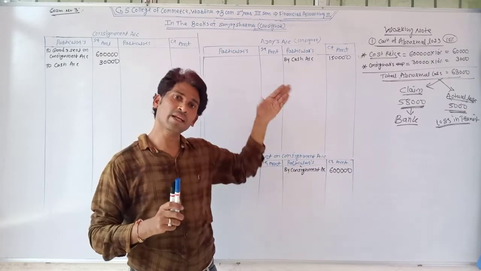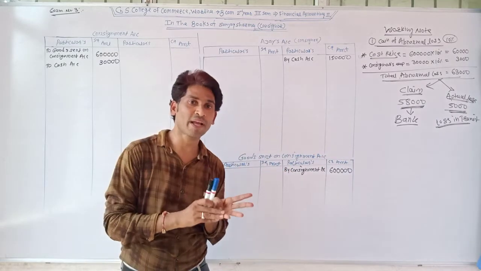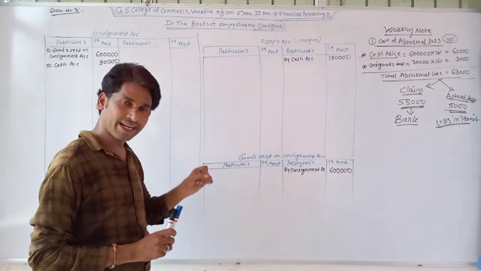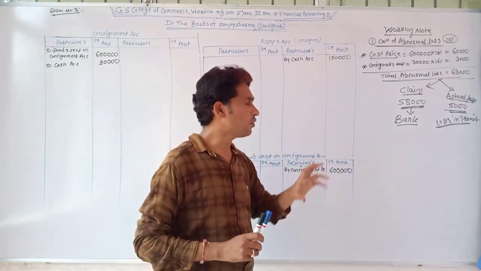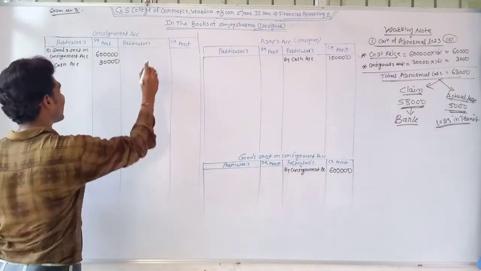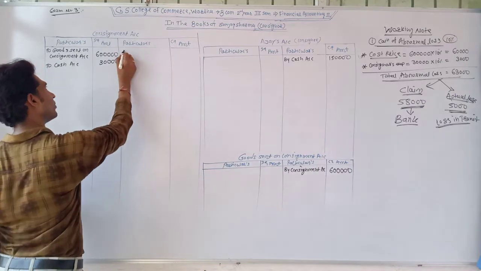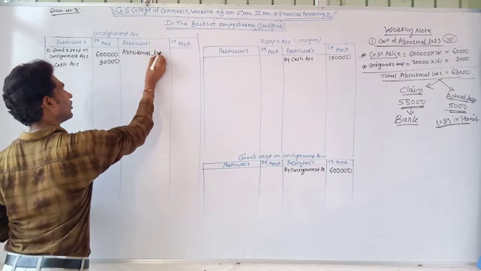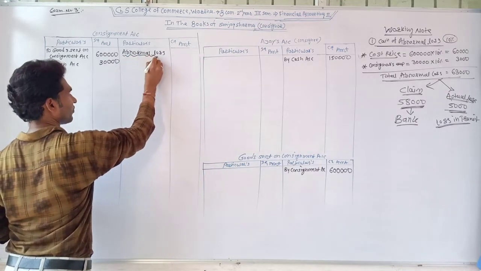So the consignor writes at the debit side of its bank account. It also prepares one loss in transit account and writes at the debit side in that account. We just show the consignment account, so we write at the credit side of the consignment account, abnormal loss, just for clarity.